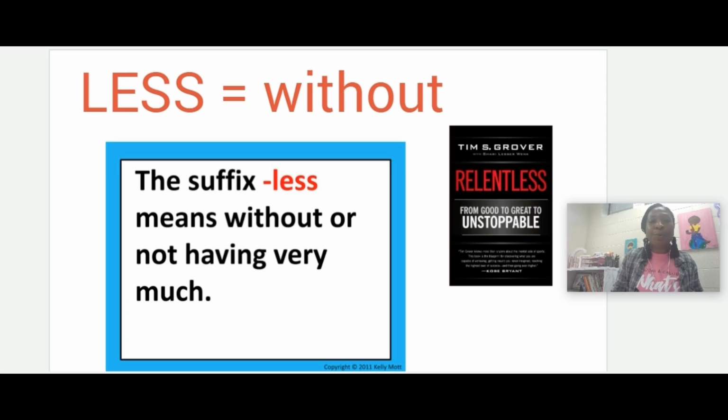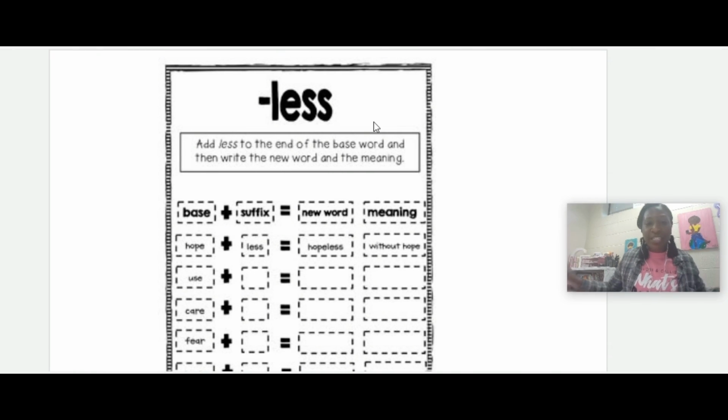So we're going to do a little practice here. With the word less, we just said less means without. So less is a suffix. Even though it can stand alone, when it is attached to a word, it is not standing alone. So it can be a suffix. When less is at the end, it means without. For example, hope plus less gives us hopeless, meaning without hope. Use plus less gives us useless, and that word means without use, okay?